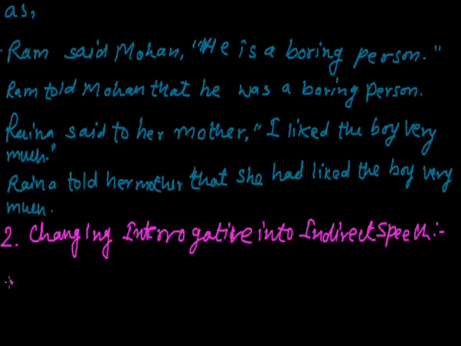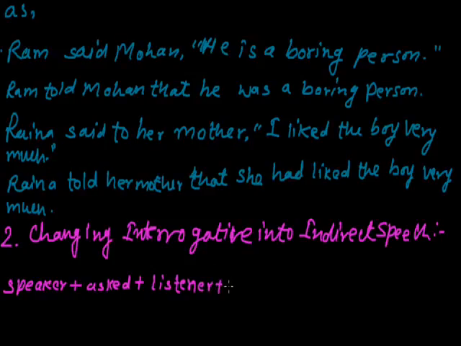First, the speaker, then the reporting verb said to will be changed into asked because here we are asking the question. So we will write the verb asked, then the listener, the person something is spoken to. Then if the question begins with the WH word, we will use the WH word in place of a connector.